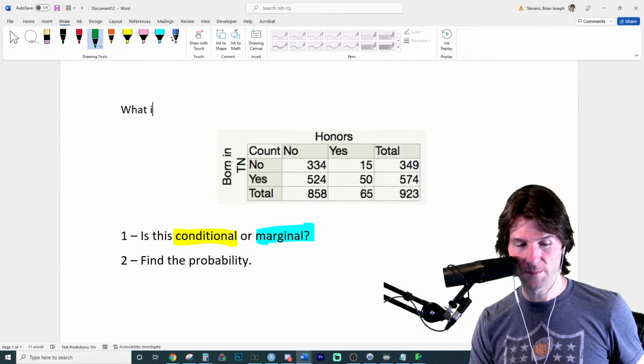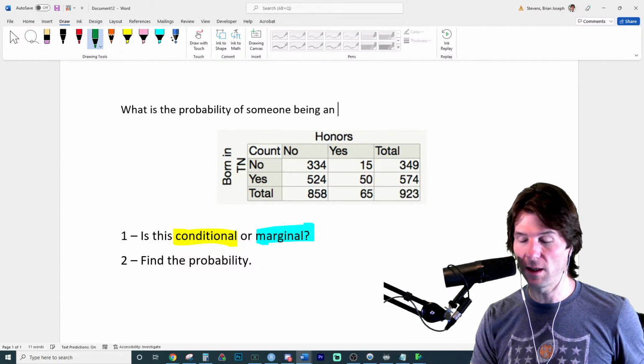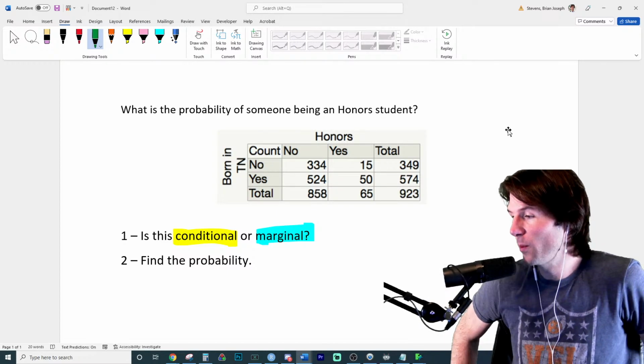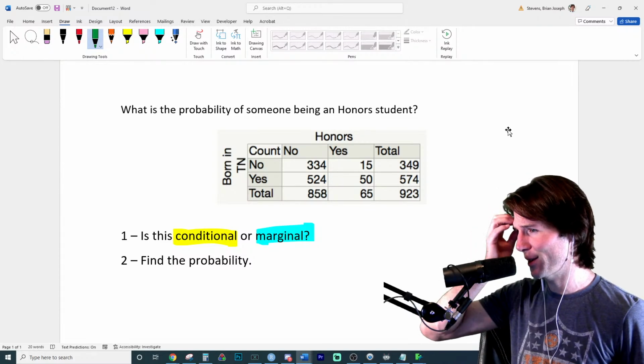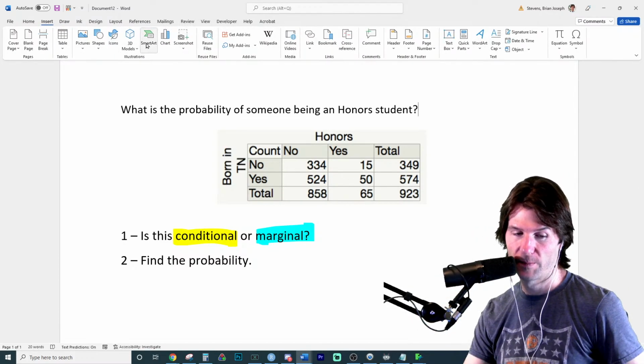So what is the probability of someone being an honor student? Yeah, I think there's so many. A lot of times there's more numbers, so then we're like, wait, there's a whole bunch of numbers right here. Where do I need to focus my attention? So, what is the probability of someone being an honor student?